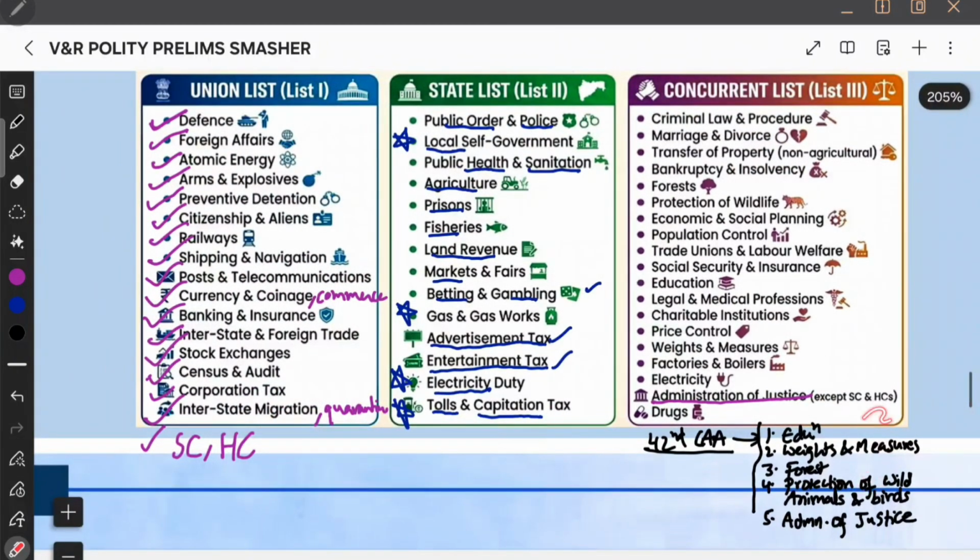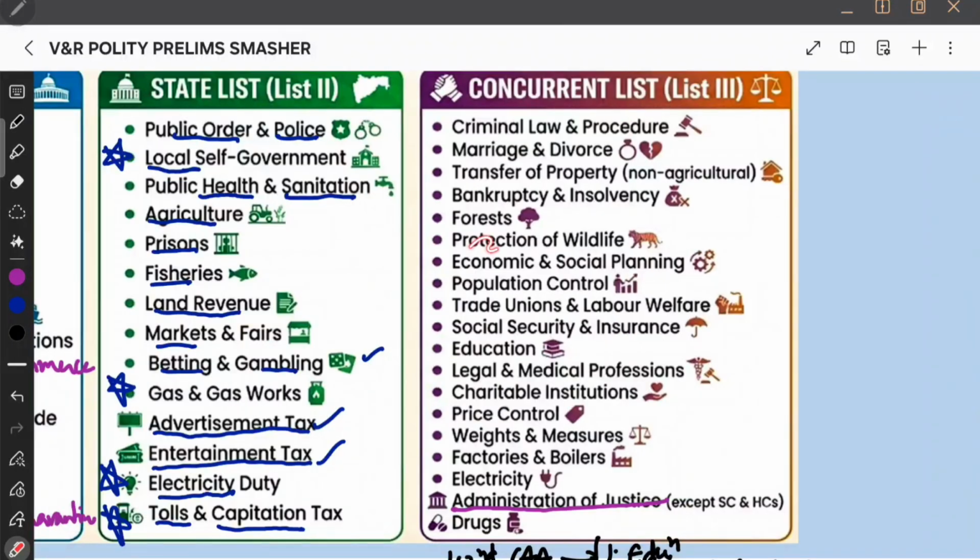Administration of justice, it is in the concurrent list, but Supreme Court and High Court are in the union list. The rest of them I don't want to tell you with any trick. Just criminal law, concurrent list. Because states also have police, and criminal law should be with the union also. So that's why criminal law and procedure is in the concurrent list.